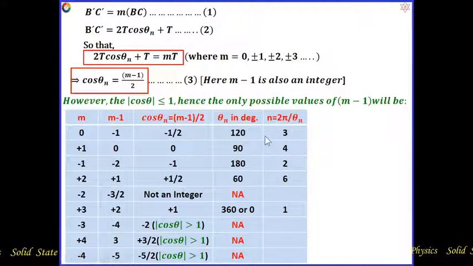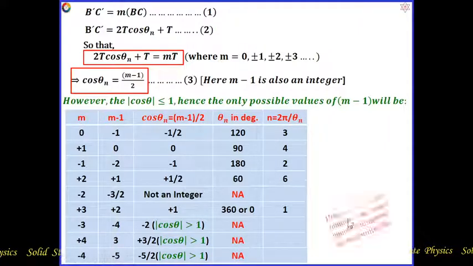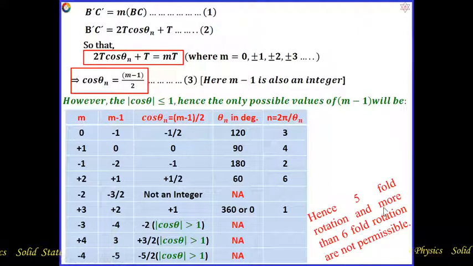The final things are: 3-fold rotation will be possible, 4-fold, 2-fold, 6-fold, 1-fold rotation will be possible. Here, did we get any 5-fold rotation? Did we get any more than 6-fold rotation? No. So hence 5-fold rotation and more than 6-fold rotation are not permissible in a lattice or crystal rotation.